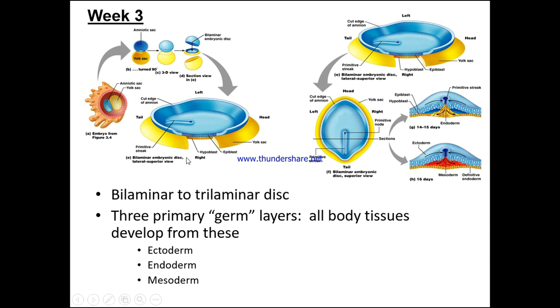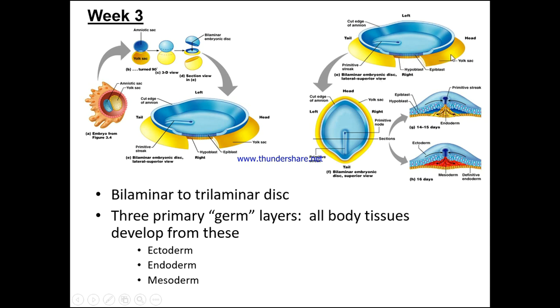So here we can just see a bilaminar embryonic disc, lateral to superior view. We can see the primitive streak, and then we have the hypoblast and the epiblast, and we have the region of the head, the yolk sac, and this is going to be cranial, and then tail caudal. Again we have the hypoblast and the epiblast.